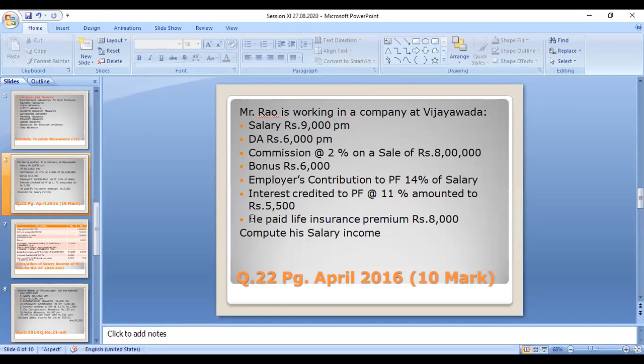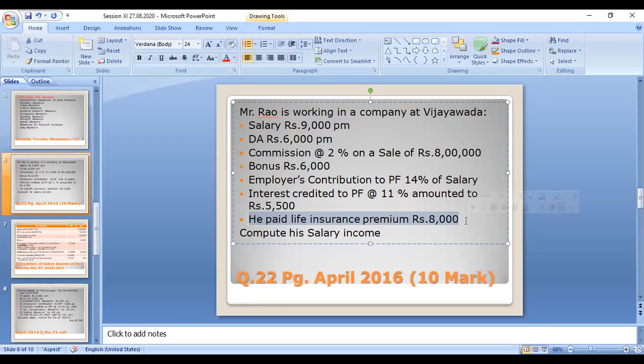So he paid a life insurance premium of 8,000 rupees. This 8,000 will not be considered for calculation of the salary income. Why? Because this is an expenditure. He paid a certain amount to the life insurance company for the premium of his life insurance. So this amount is not a kind of income. It is an expenditure.